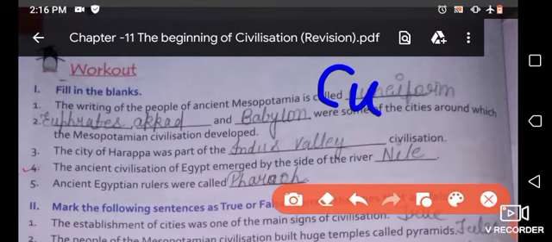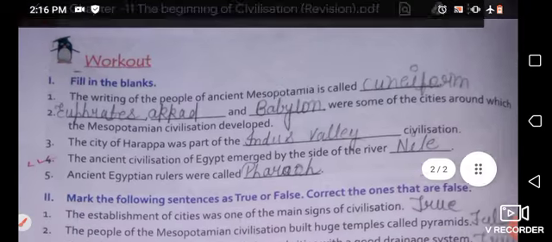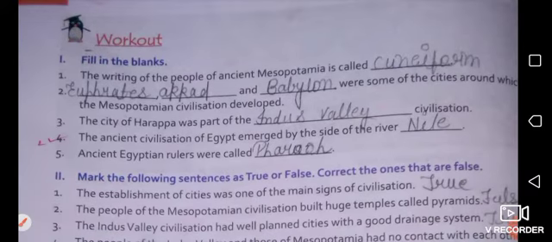cuneiform. So what is the spelling of cuneiform? Repeat after me. Cuneiform. Okay, let's move on to the next one.